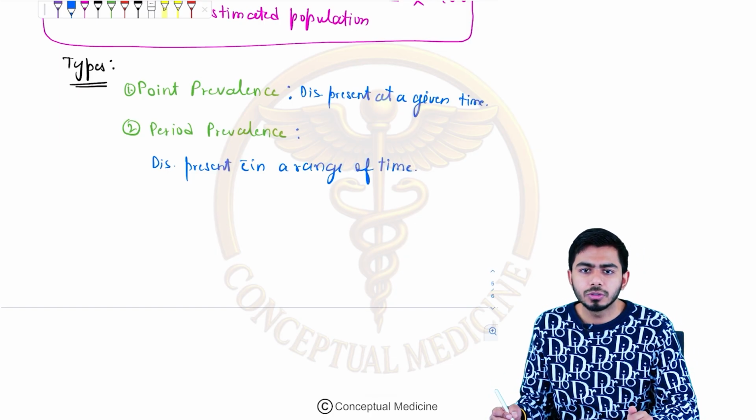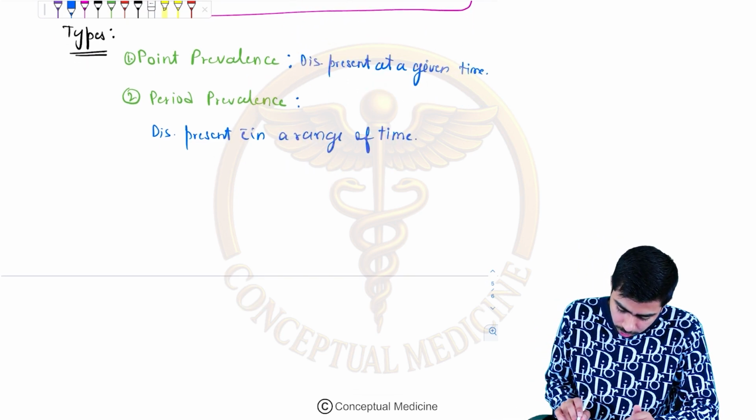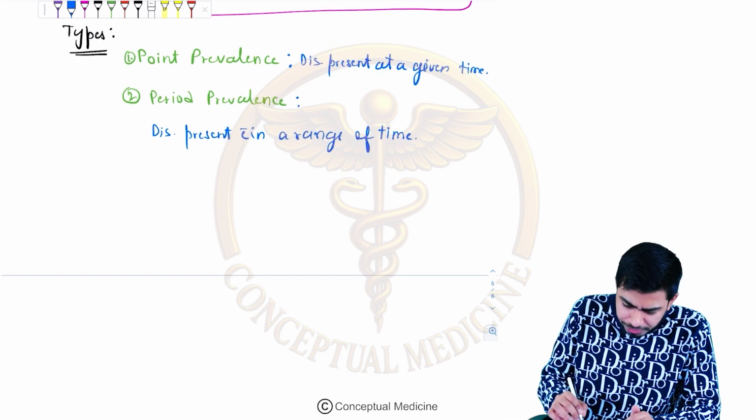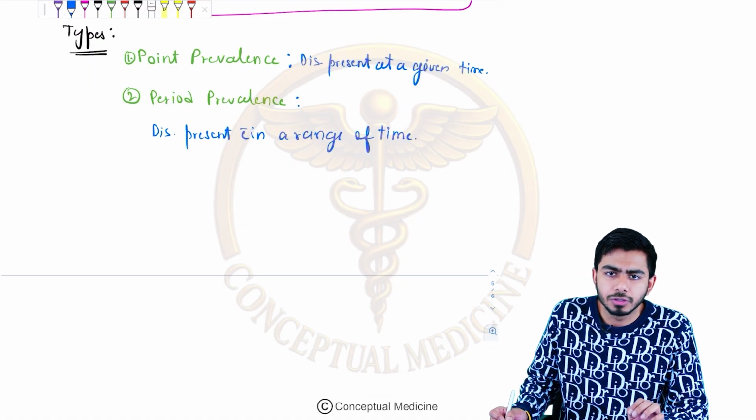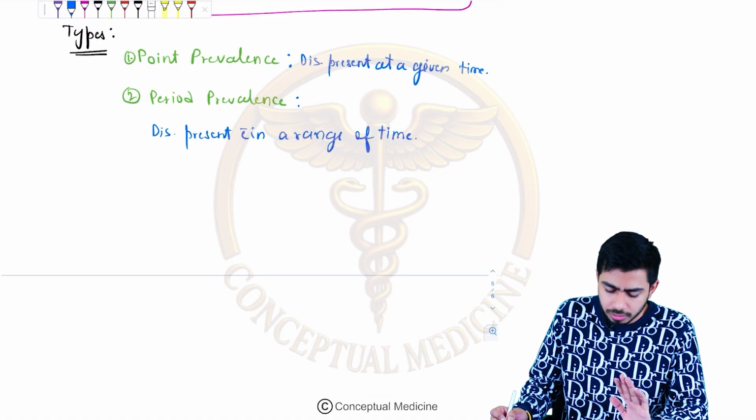Understood? Now look, I told you period prevalence, and I have talked about point prevalence also, right? Point and period.